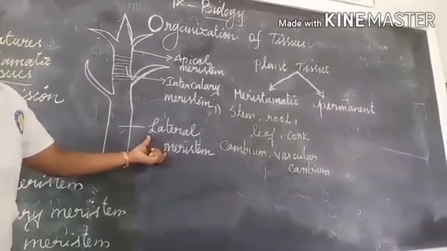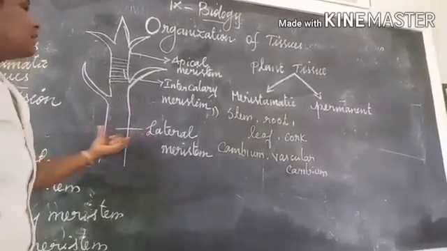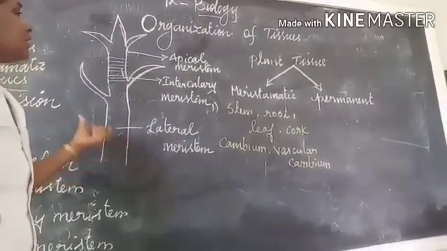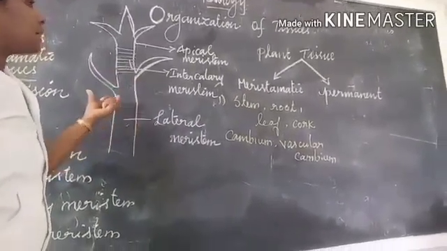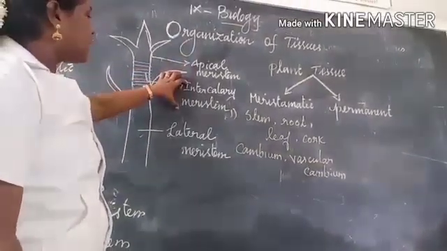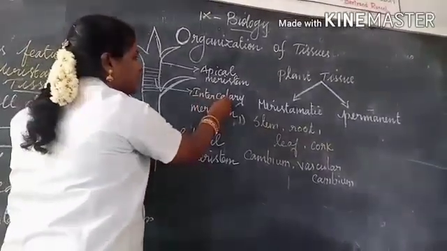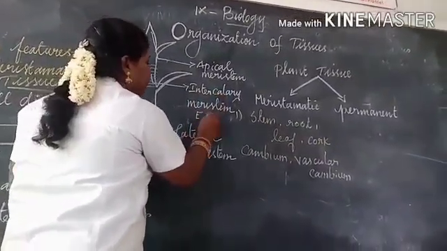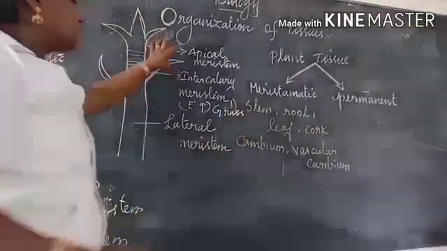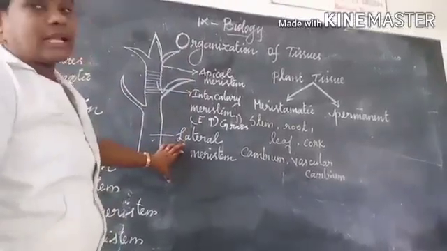They are arranged parallel and cause the thickness or widening of the plant body. So apical meristem, intercalary meristem, lateral meristem. Intercalary meristem is for elongation of the internode. The best example for this is grass. So these are three different types of meristem: apical, intercalary, and lateral.